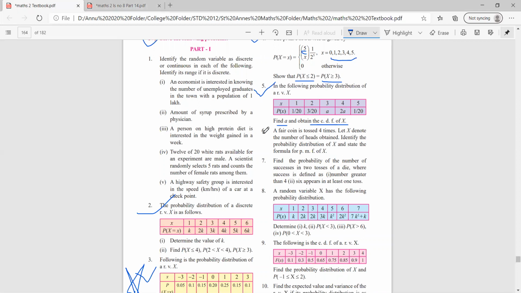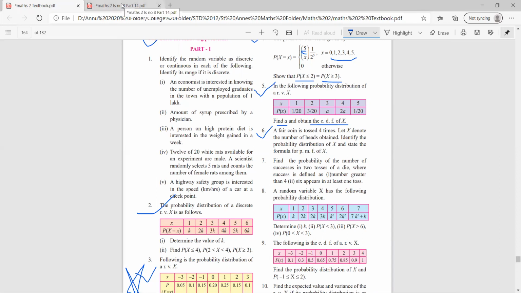Coming towards the next sum, sum number 6, which will be the last sum for the day. In the next session, we'll continue the remaining sums. So please pay attention. A fair coin is tossed 4 times. X denotes the number of heads which are obtained. Identify the probability distribution of X and state the formula for PMF of X.